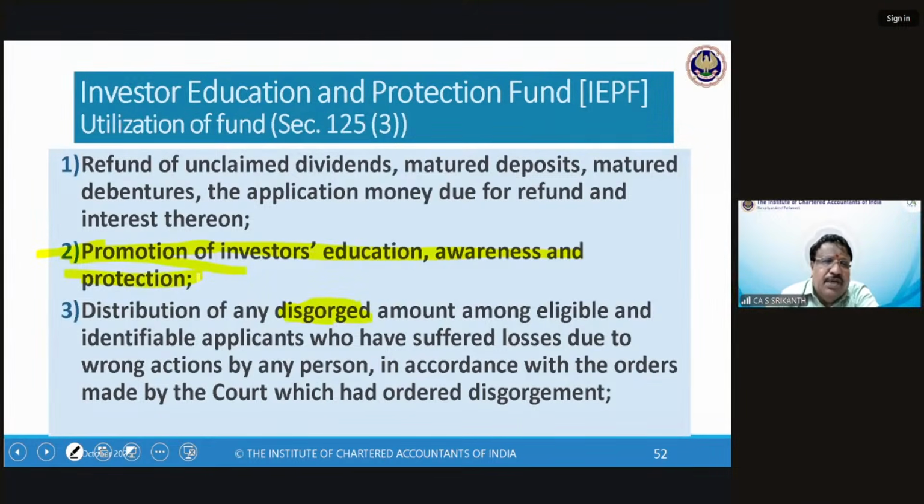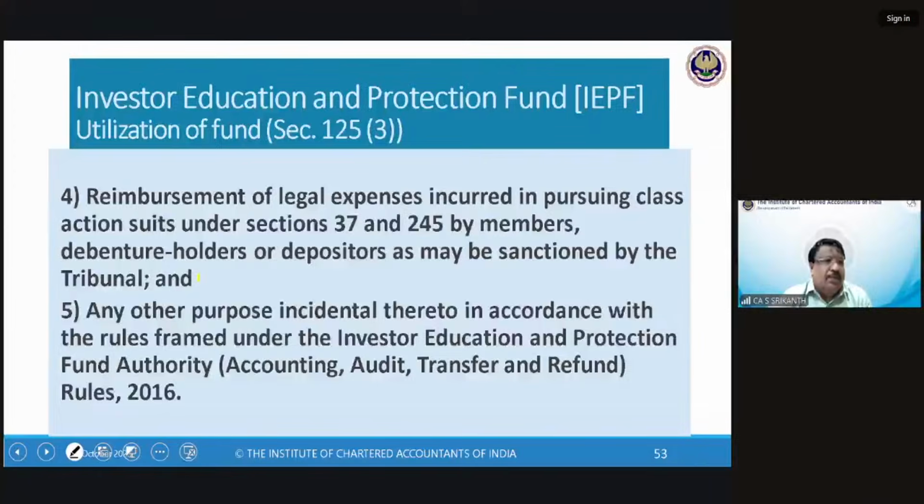Unfortunately, this provision comes after Satyam. For Satyam, the court ordered disgorgement, and it was done directly. Now, such amounts will be distributed by the IEPF. So you have to prove yourself as a sufferer, that you suffered loss. It's a very good investor protection provision.